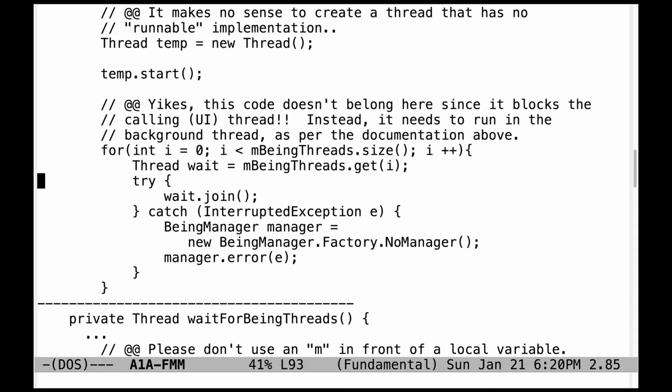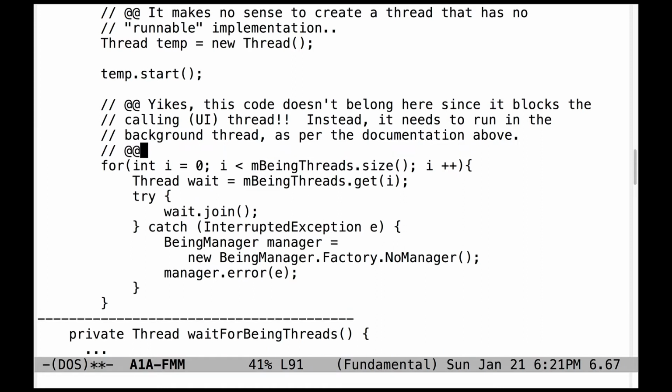Moreover, and I should have also said this in the comments before, the code here needs to be rewritten to use something other than a Java for loop with a loop counter. That's very tedious and error prone. So let me add a comment that says, also, don't use a Java for loop with a counter.